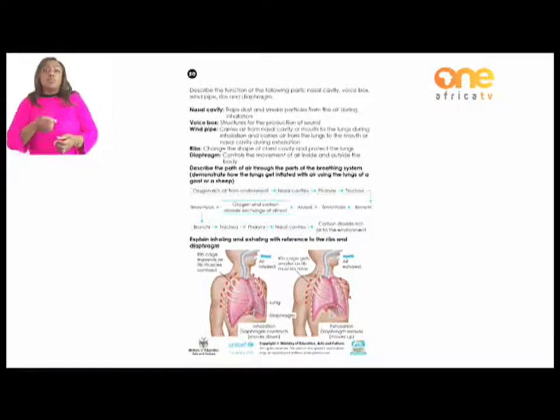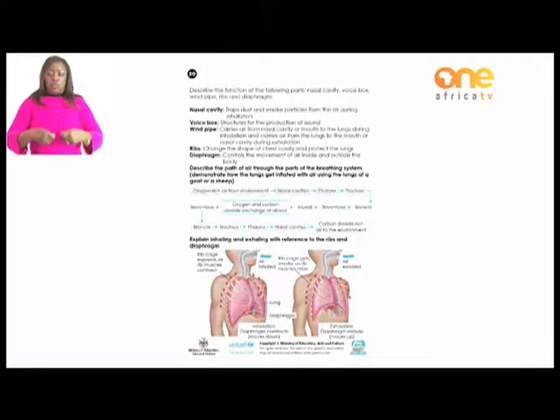Then we move on to the next part of our breathing system, which is the ribs. Ribs change the shape of our chest and protect the lungs. So here we are mentioning two functions of the ribs. Ribs are there for protection, to make sure that whatever hits you on the sides, from the back or from the front doesn't harm the inside part of your chest, which is the lungs. And also to make sure that when you are breathing in, it shapes up our chest so that the accommodation of the air that we breathe in is enough.